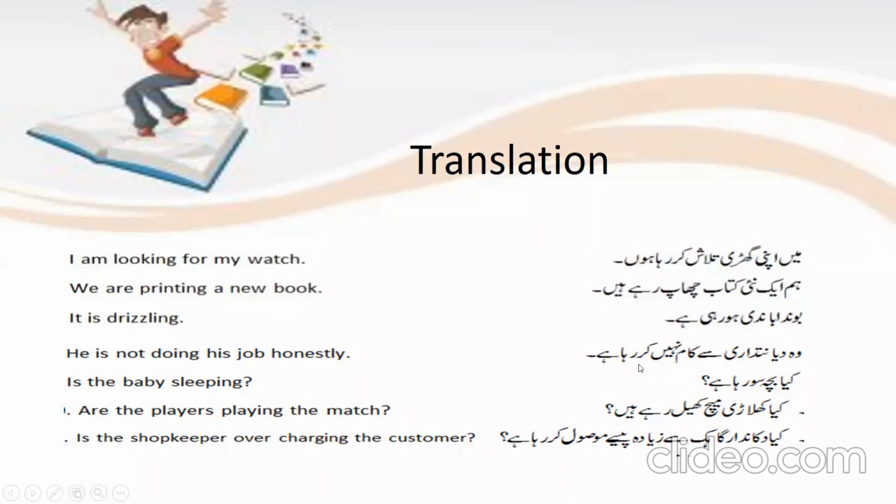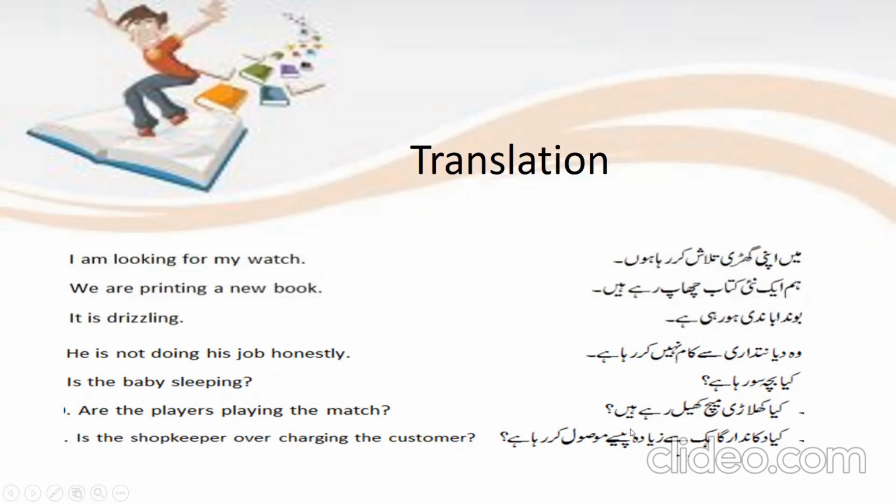वो दयानतदारी से काम नहीं कर रहा है. Now this is the negative sentence of present continuous tense. Okay. He is not doing his job honestly. क्या बच्चा सो रहा है? This is an interrogative sentence of present continuous tense. Is the baby sleeping? Question mark.